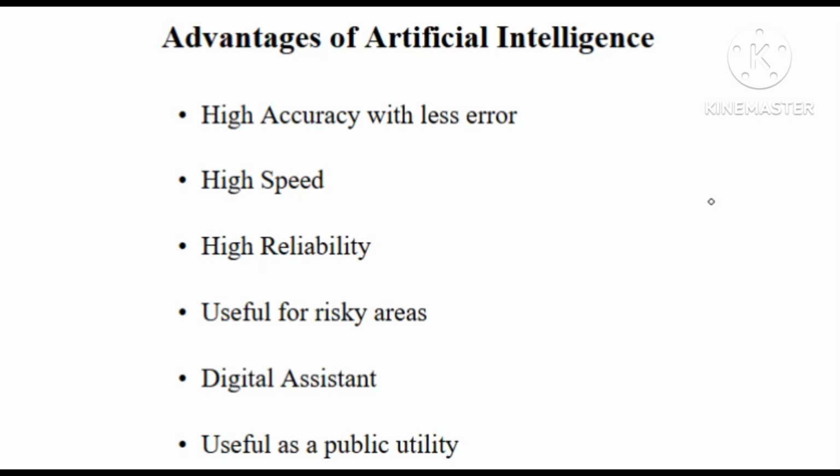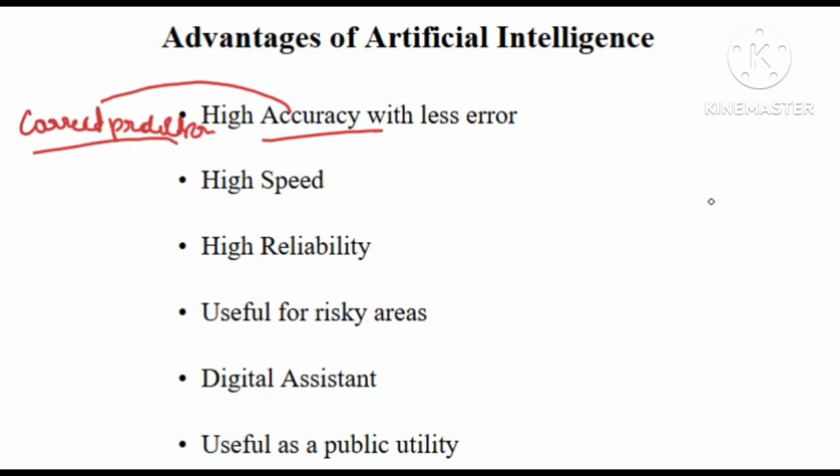First, the major advantage is high accuracy with fewer errors. Here, accuracy is used to measure the percentage of correct predictions. We can calculate it as the correct predictions divided by all predictions. With fewer errors, as we know, AI machine systems are prone to fewer errors, right?